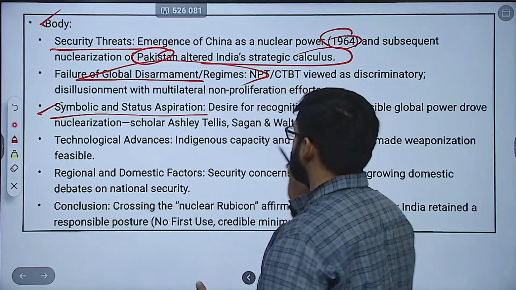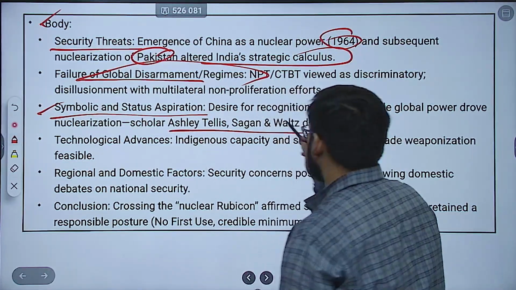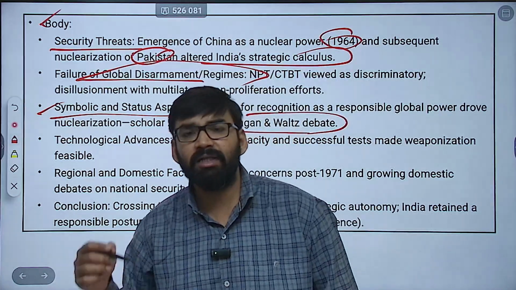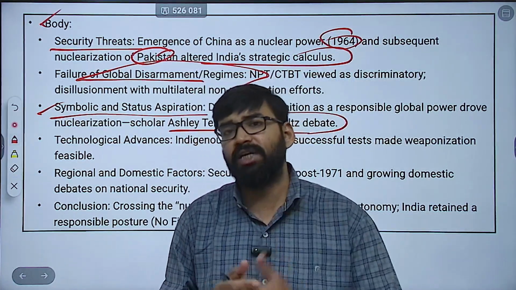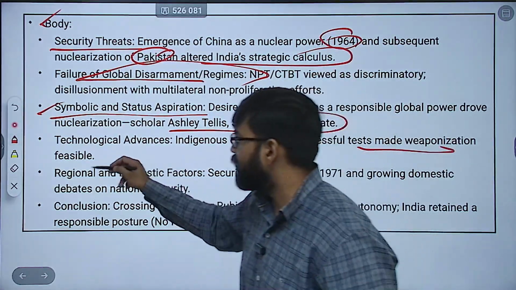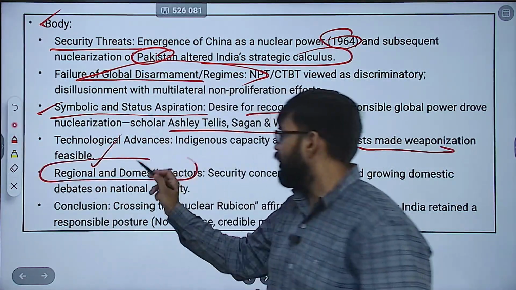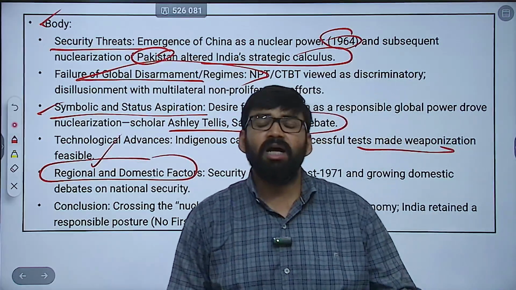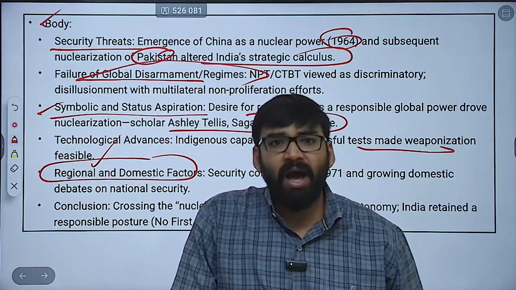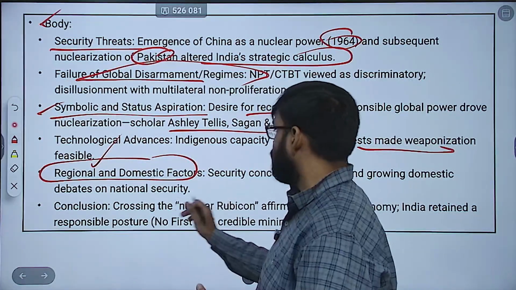Here you can mention scholars like Ashley Tellis, and the Sagan and Waltz debate. Then technological advances like indigenous capacity and successful tests. These things have made weaponization feasible. Then you can mention regional and domestic factors, that security concerns started after 1971 and growing debates on national security.